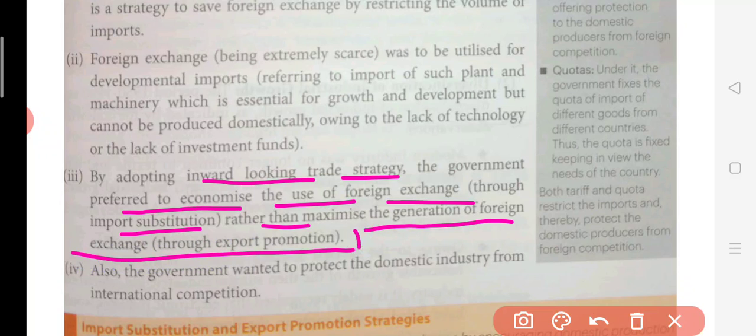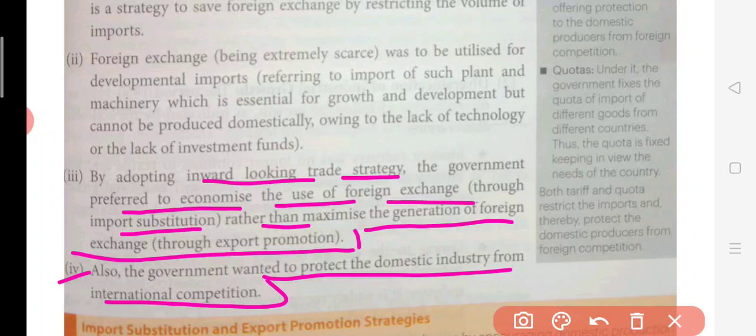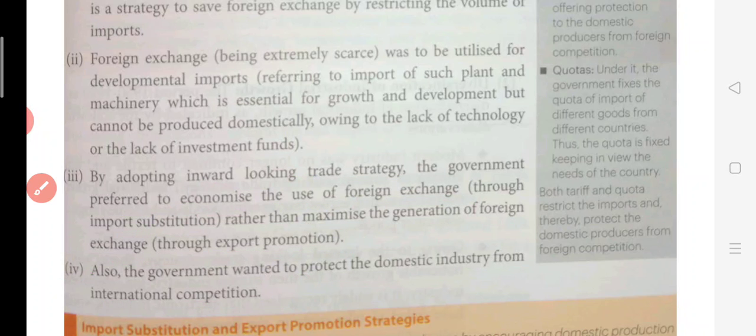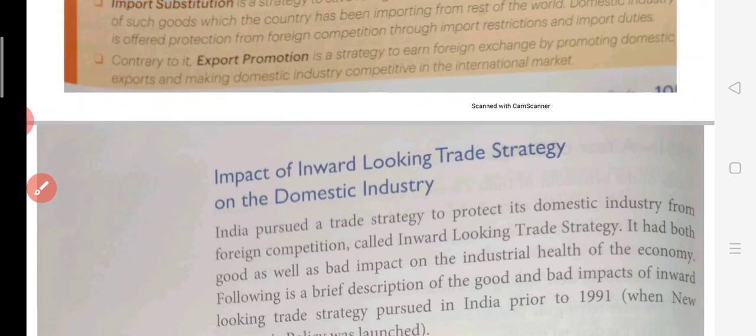But here the attitude of the government is something else. Government is not focusing here on export, they're focusing on restriction of imports. Okay, this was the attitude. Now the fourth point here, also the government wanted to protect the domestic industry from the foreign competition. So basically what was the attitude here? Simply the government was trying to protect all this domestic industry from the other big rivals or competitors from the other economies. The inward looking strategy was all about this.